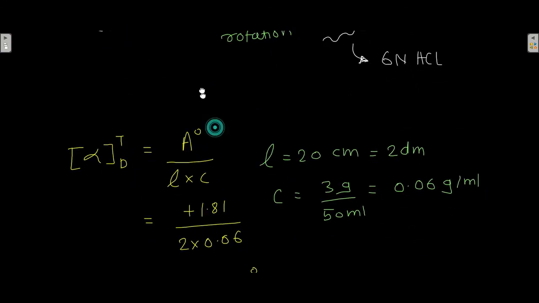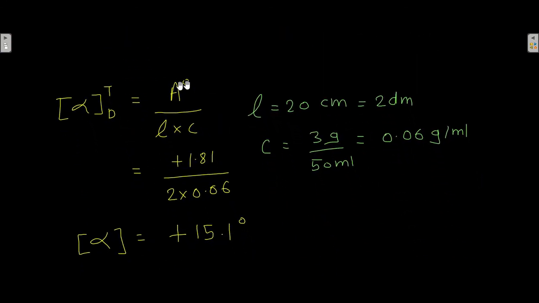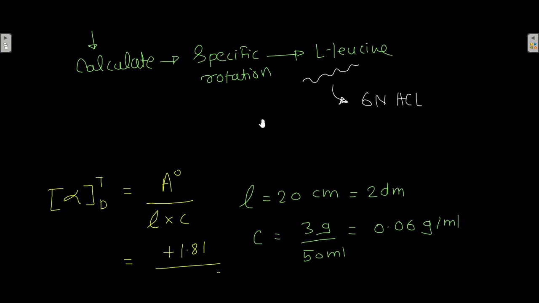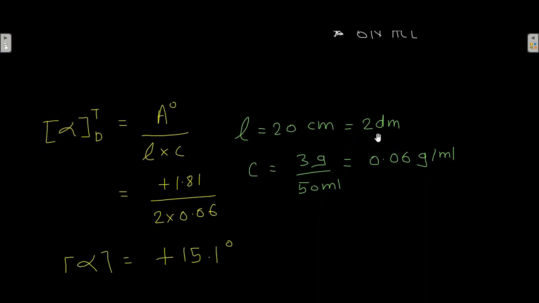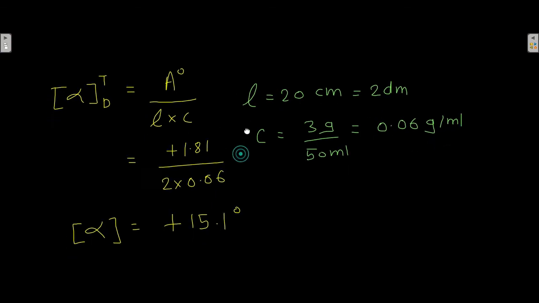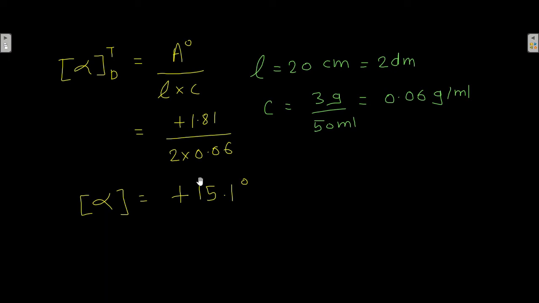So we have this equation, that is alpha Td is equal to A naught divided by L into C. Now here L is given as 20 centimeter, so that is converted into 2 decimeter. Then the concentration was given as 3 gram per 50 ml, that gives us 0.06 gram per ml. So we put this value into this equation and we get the specific rotation of that L-leucine solution as plus 15.1 degree. Okay, so that is how you determine the specific rotation of a particular amino acid solution.